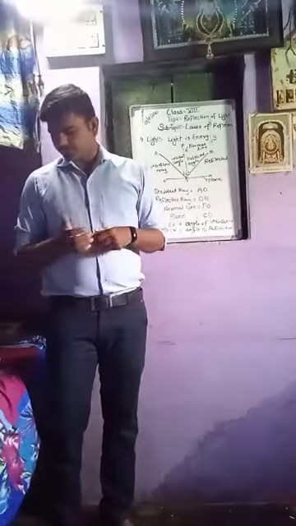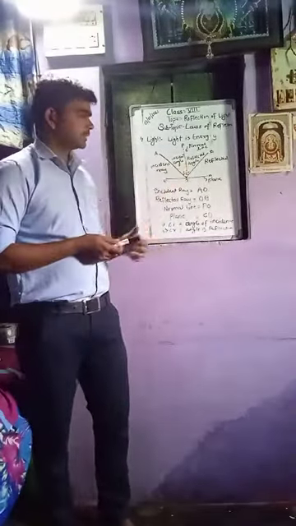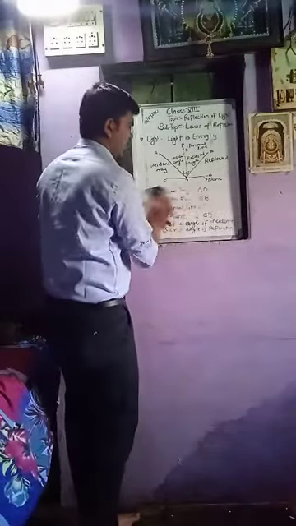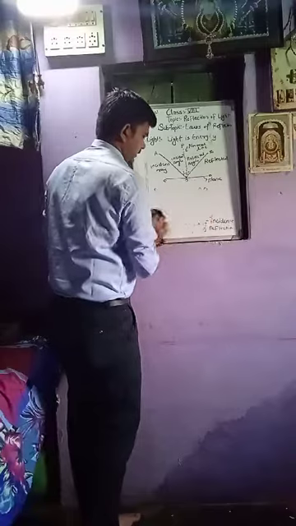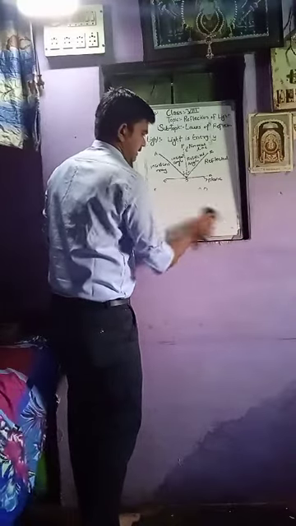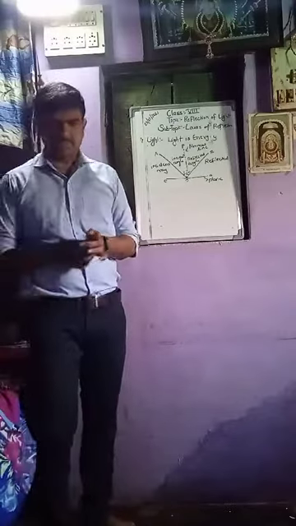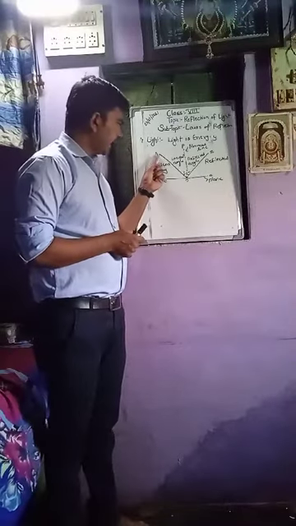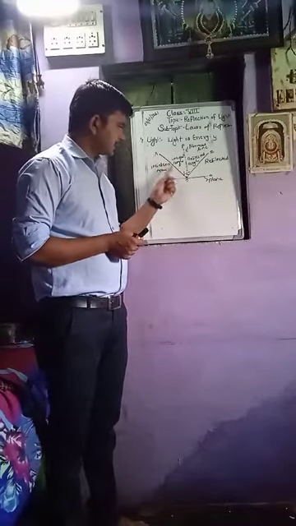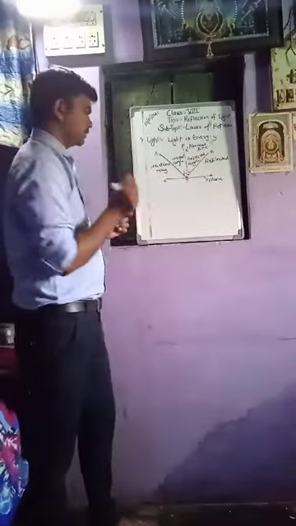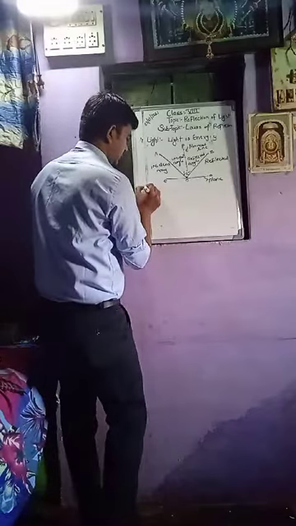So now, there are three laws. We are going to see what these three laws are. See, what we have seen here, first one, that the angle of the incident ray is equal to the angle of the reflected ray. So this is our first law.